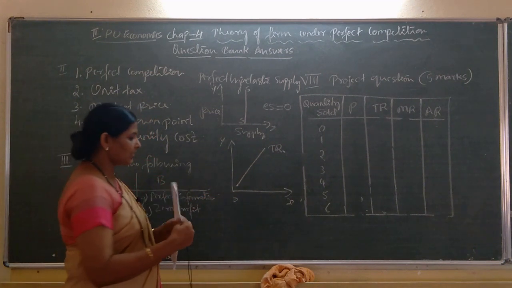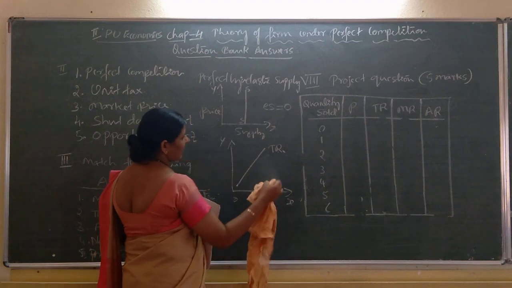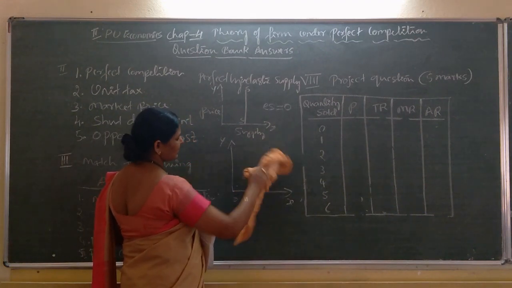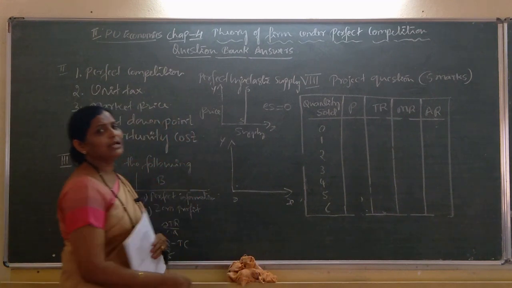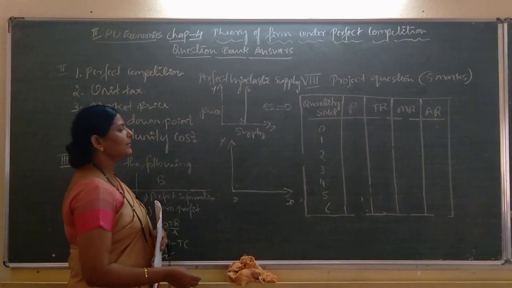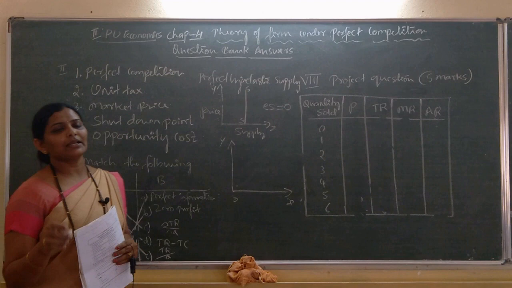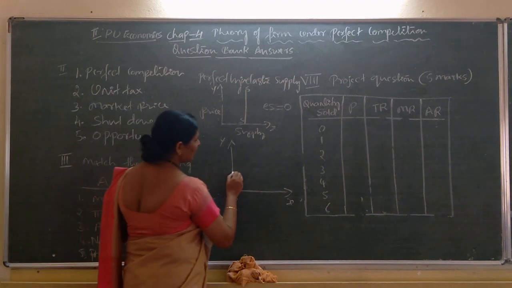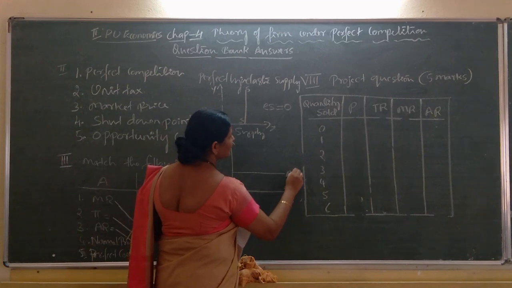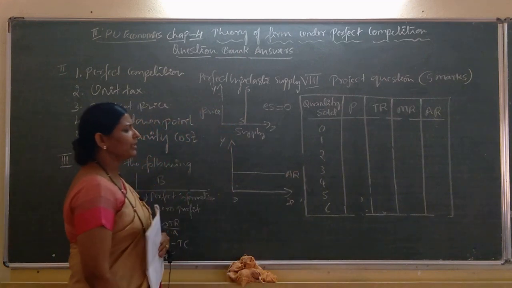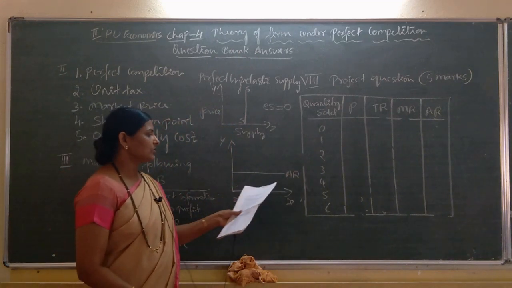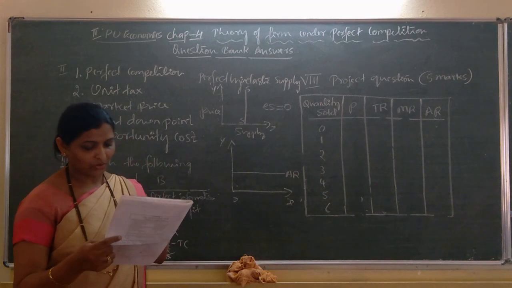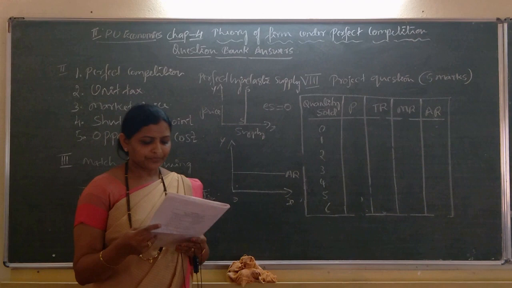Next one is the average revenue curve. How can we derive the average revenue curve? Average revenue means revenue per unit sold in the market. In a perfectly competitive market, average revenue, marginal revenue and the price line are the same. Hence, we assume a curve like this: average revenue, revenue per unit sold. So, this is the shape of the average revenue curve. You need to explain all that I have given.